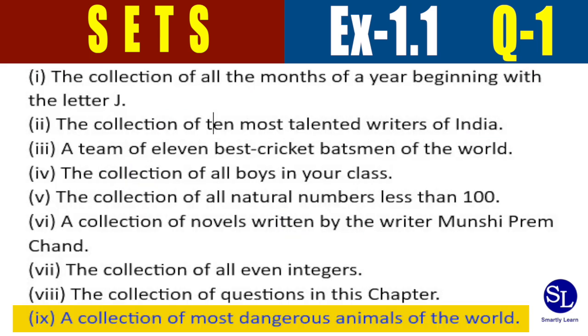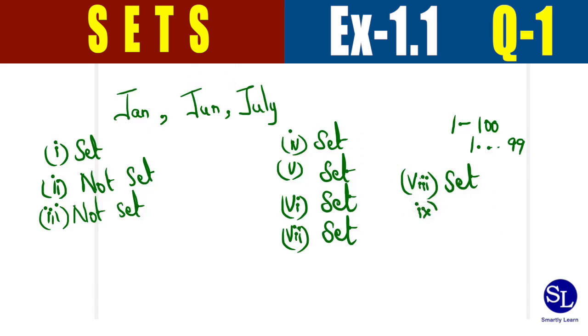A collection of most dangerous animals of the world. How do you define most dangerous? It again depends upon perspective. For me, I might be afraid of dogs. I might be afraid of snakes. I might be afraid of cats. Some people are dog lovers. They are afraid of cats. They may like snakes. Some people keep snakes as pets. So here again, there is an ambiguity of whether something is an element or not. Because of this reason, this collection is definitely not a set.